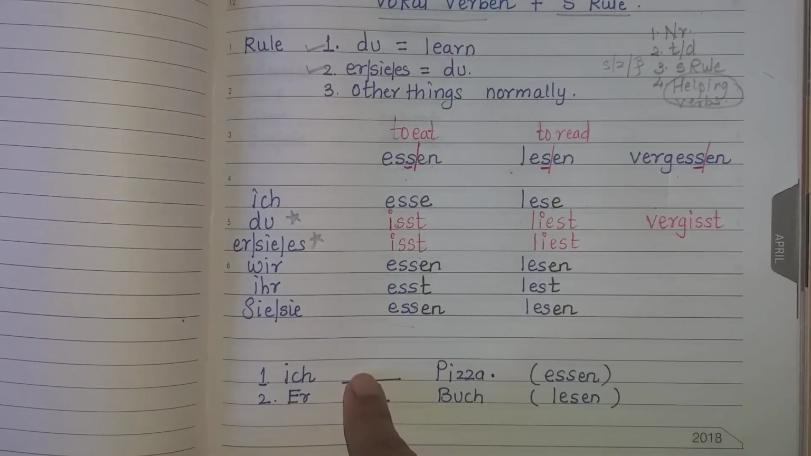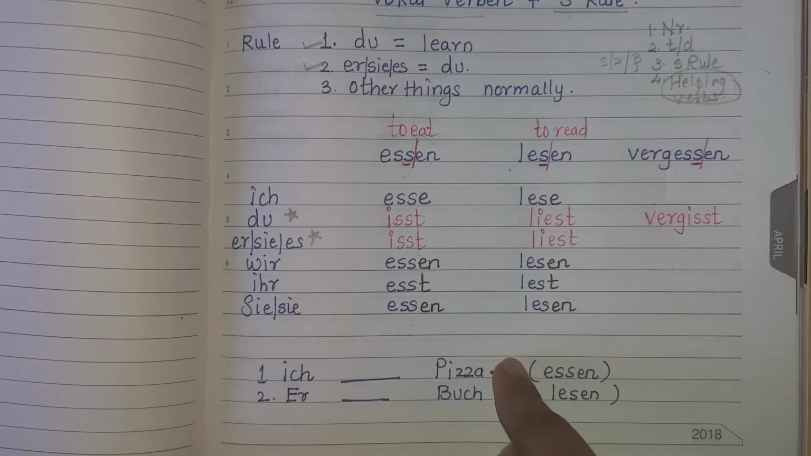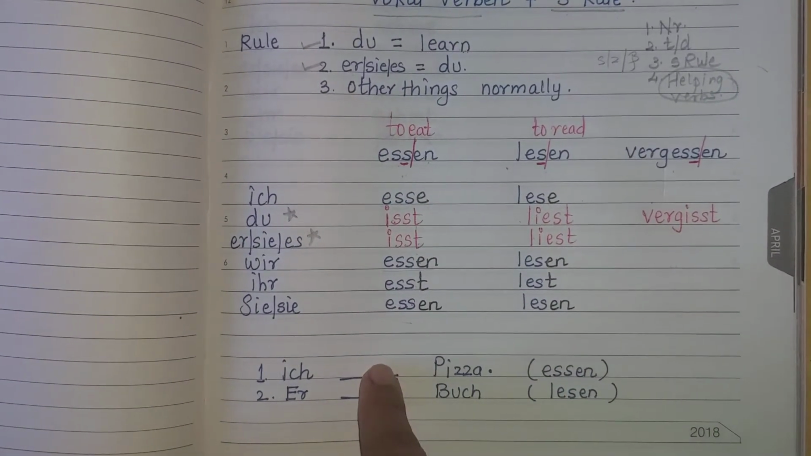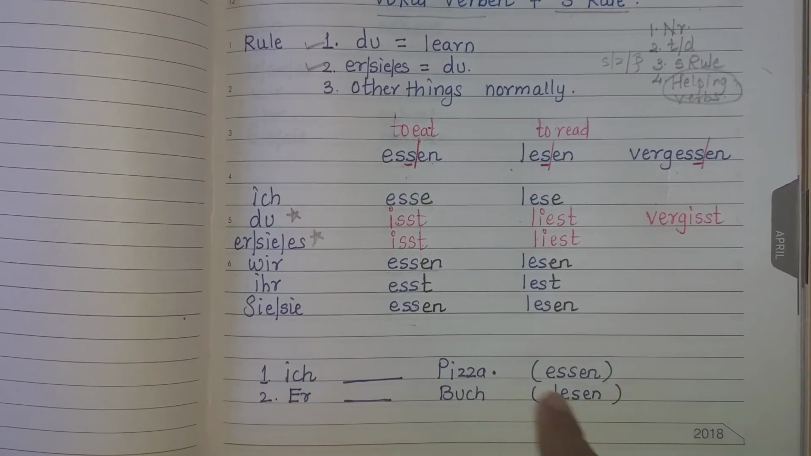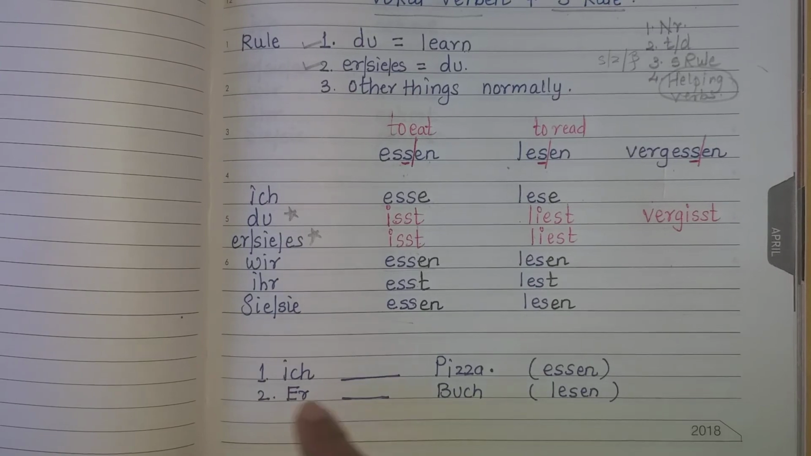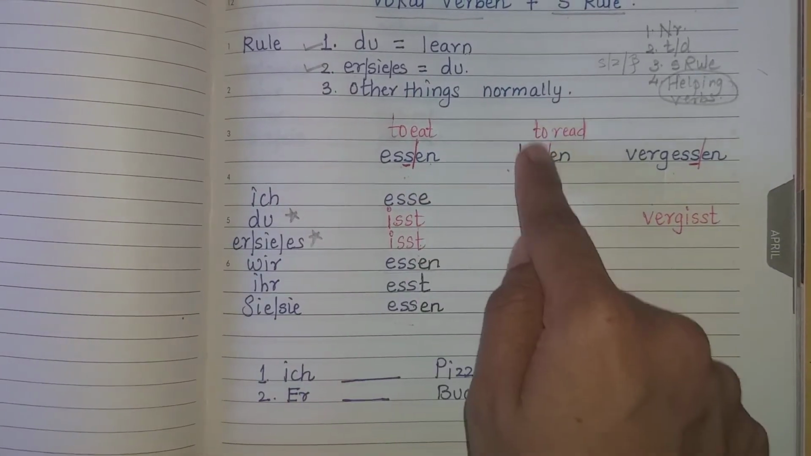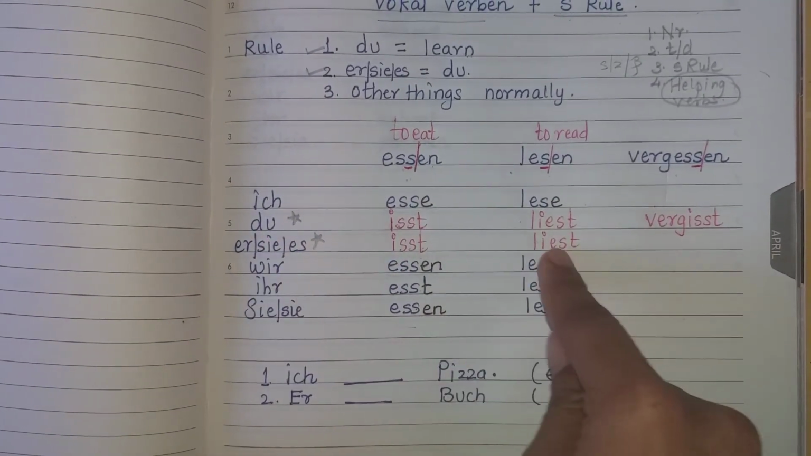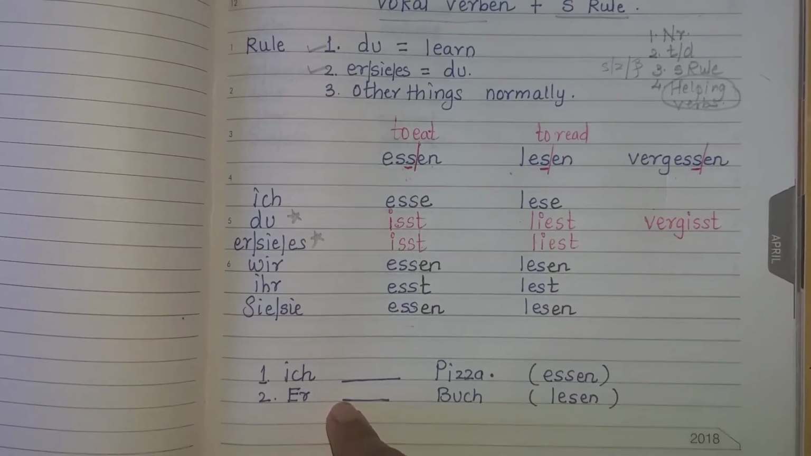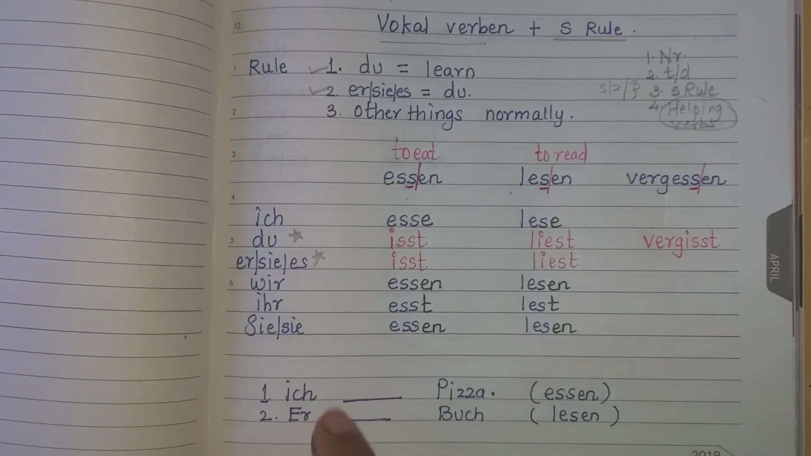But when you put essen, make sure you write the proper spelling. So, in front of ich, essen, what is it? E-double-S-E. So, write E-double-S-E. In er, I want you to put lesen, but lesen should be put in proper spelling, which is in front of er. So, just see the word lesen in front of er. It is L-I-E-S-T, L-I-E-S-T. This is how we need to solve the vowel verb plus S rule.